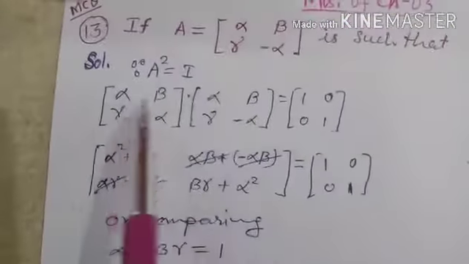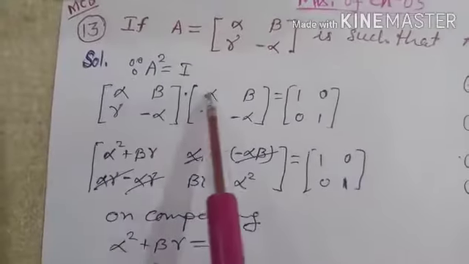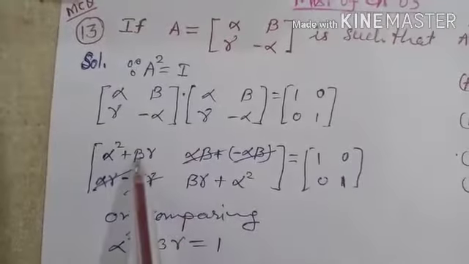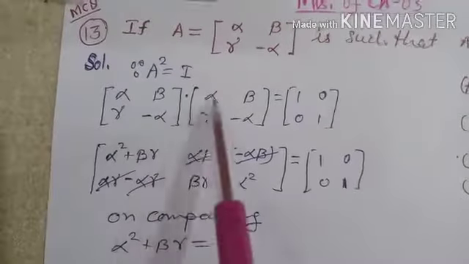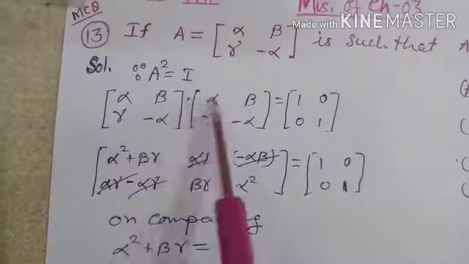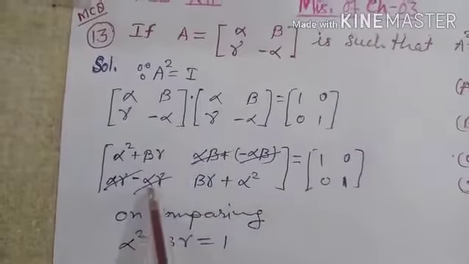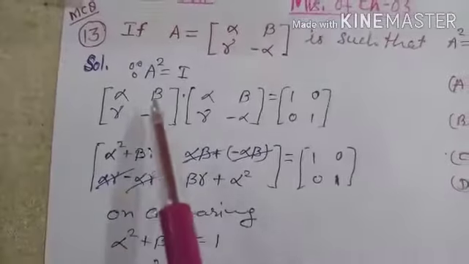Now find the product of these two matrices. First row, first column: alpha into alpha, that is alpha square, plus beta into gamma. Now second row, first column: gamma into alpha, alpha into gamma, plus minus alpha into gamma, both are cancelled out.